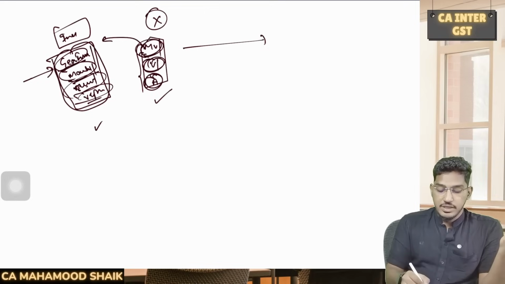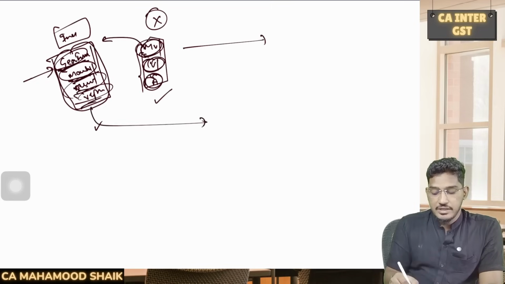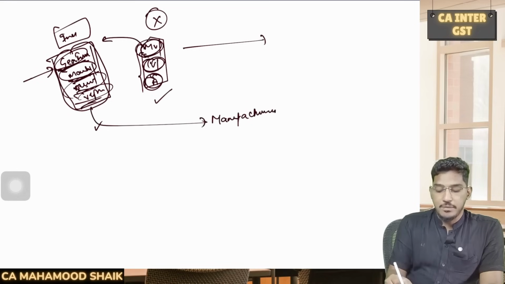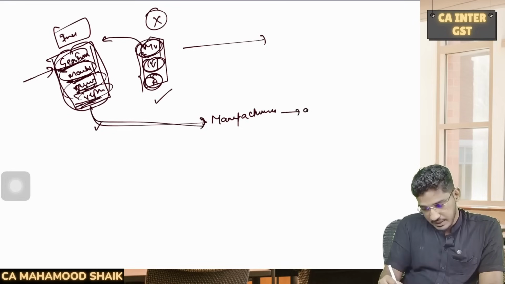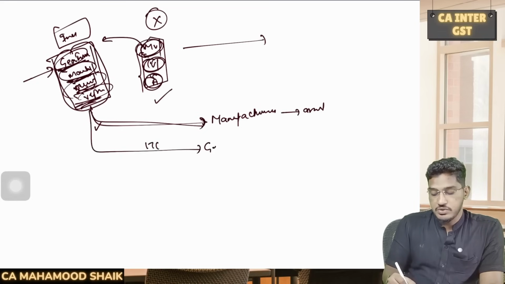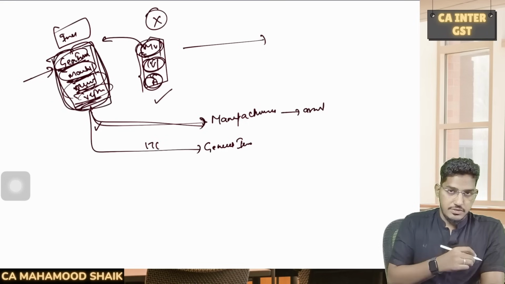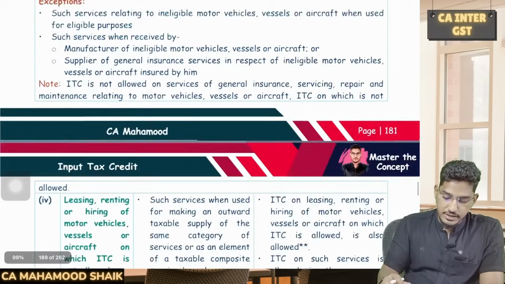And they say one more thing here: ITC on these expenses relating to general insurance, maintenance, service and repair will be available to manufacturers. Those people who are manufacturing these motor vehicles, vessels or aircraft, if they incur general insurance, services, repairs and maintenance with respect to them, then they can avail input tax credit. And ITC on these services can also be availed by those providing output services of general insurance. Basically, insurance companies can also avail ITC on these expenses. Clear, everyone? So this is the third item, along with the exceptions.